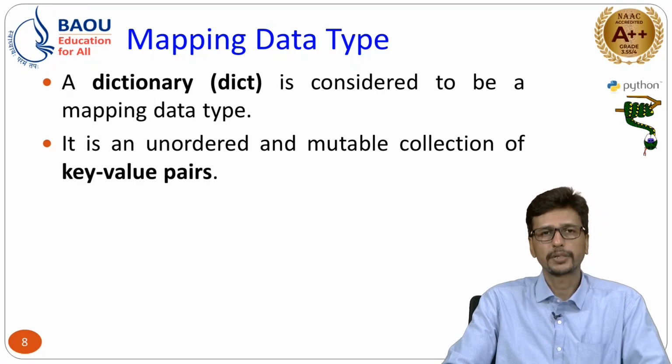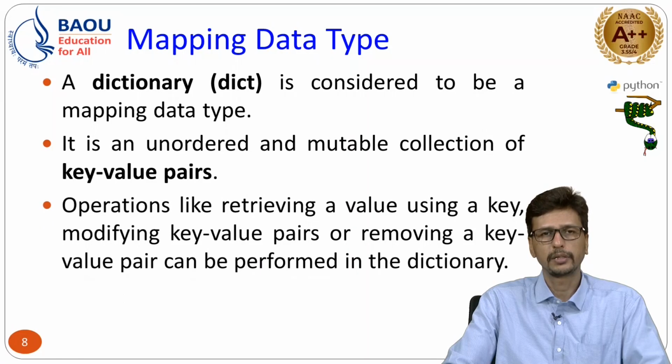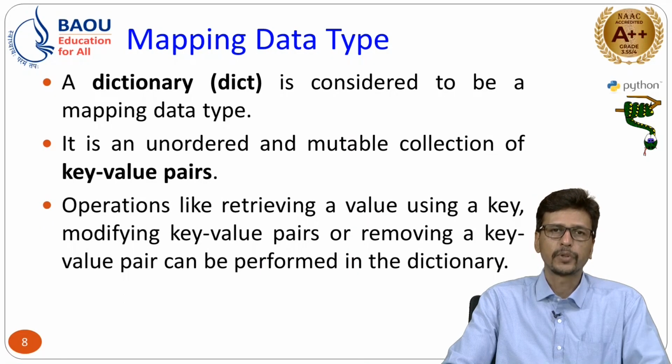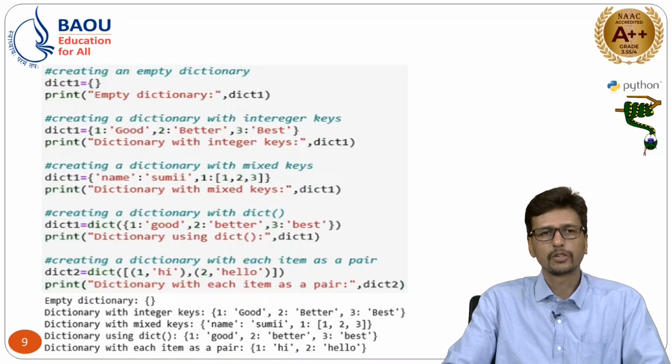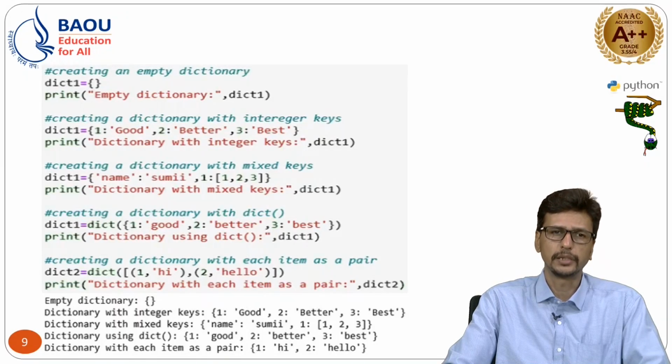So multiple operations are possible with the dictionary. You can assign a value to the keys, you can fetch the value related to the keys, you can remove a particular key and value pair, you can add some key and value here, right. So multiple operations you can perform with this dictionary. You can get more idea with the example. If you want to create a dictionary, remember you require curly brackets.